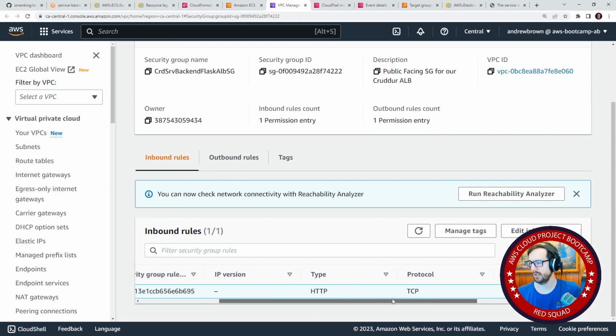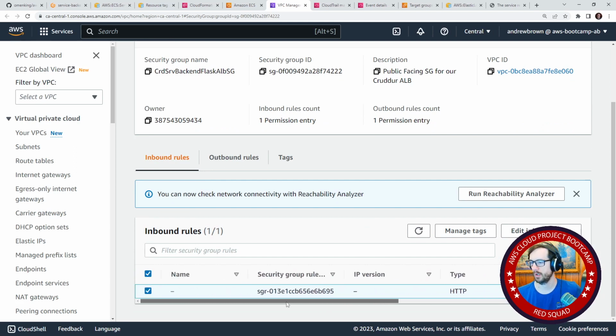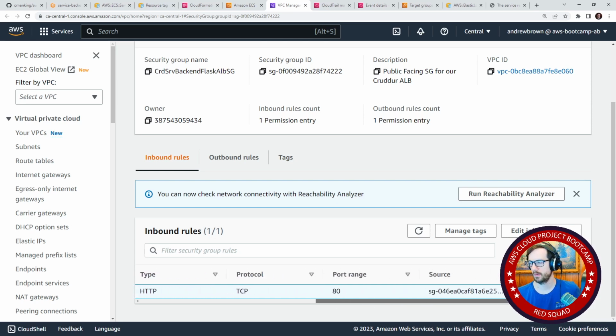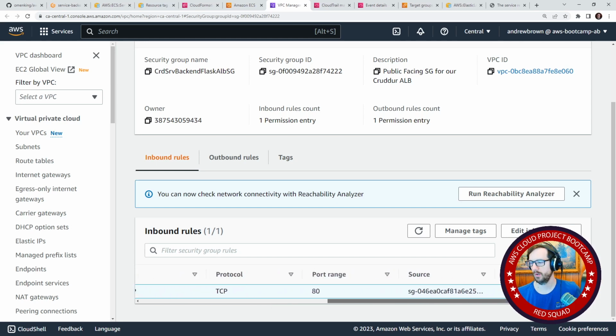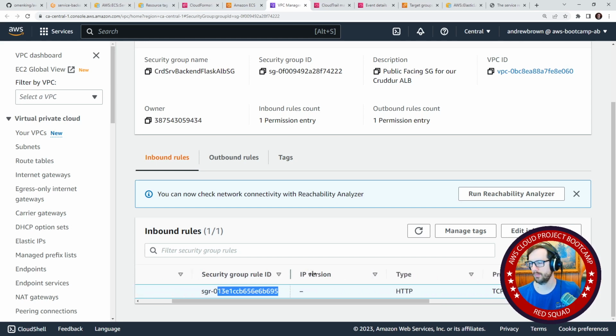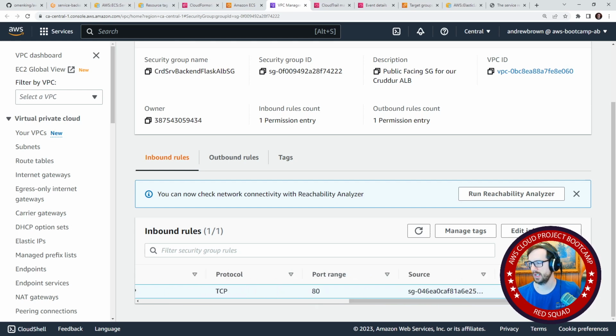And so we have this one here. It says HTTP TCP port 80 for the ALB. So it's definitely set to have this opened. So this shouldn't be a problem. Let's just bring this a bit larger here. It says the ALB HTTP.